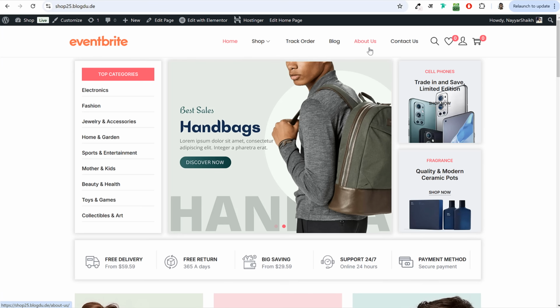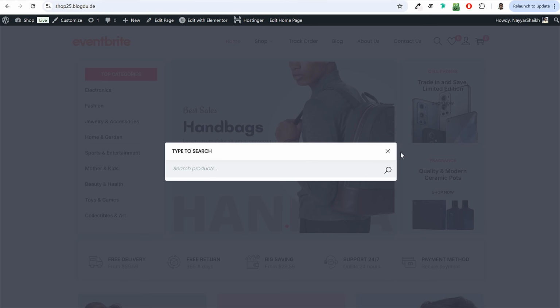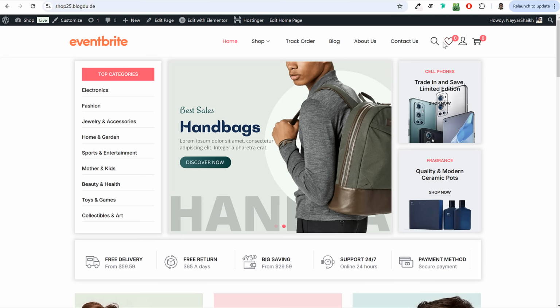We have different pages, so I'll show you how you can create a shop page, track order, blog page, about page, contact page, and so on. Then we have some icons over here. This is obviously the search icon, very important for an e-commerce website. If somebody is searching for any specific product, they can click on the search icon and search for that product. Then after that, we have a few more icons about which I'll explain to you later.